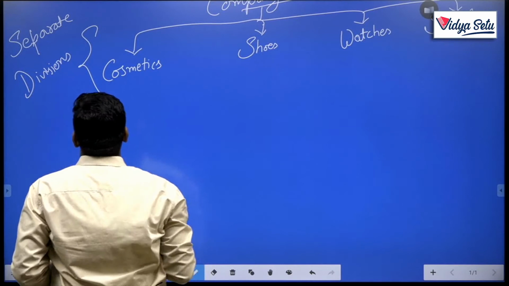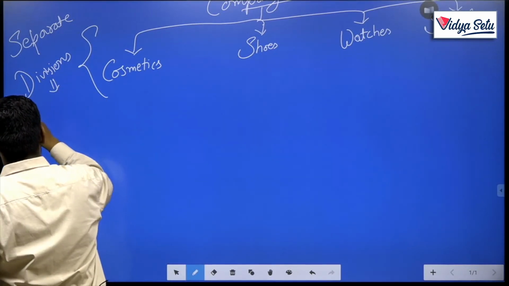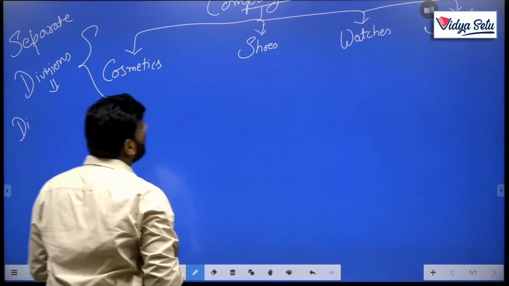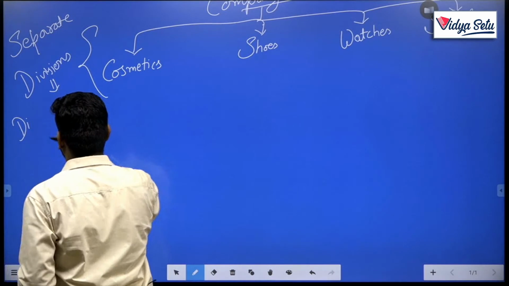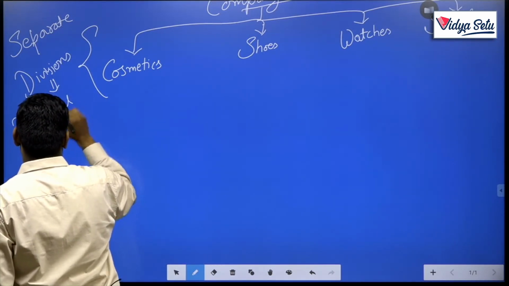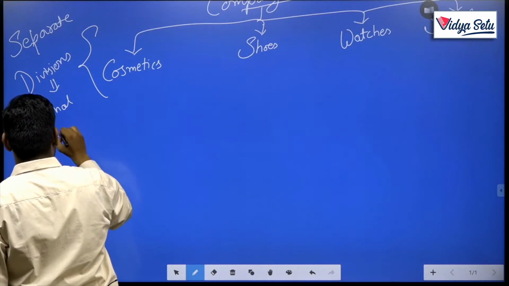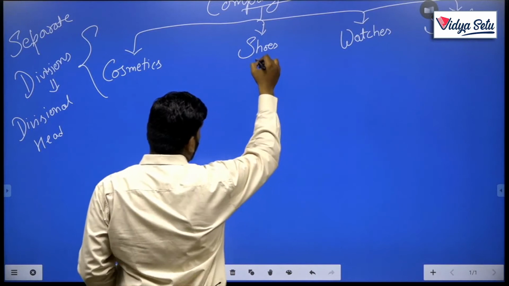Okay, and they will contain their separate division heads. The superior who is dealing with this kind of product is known as divisional head.